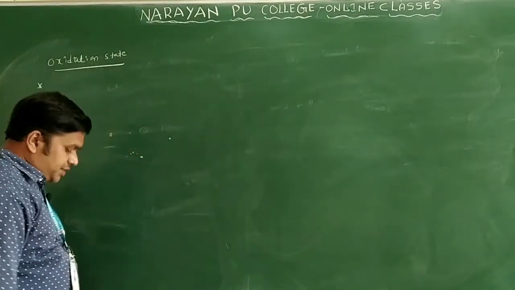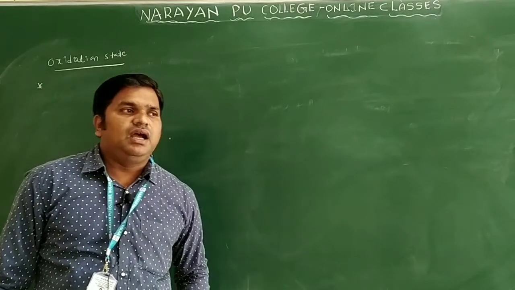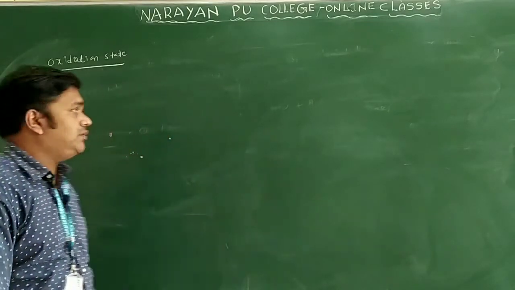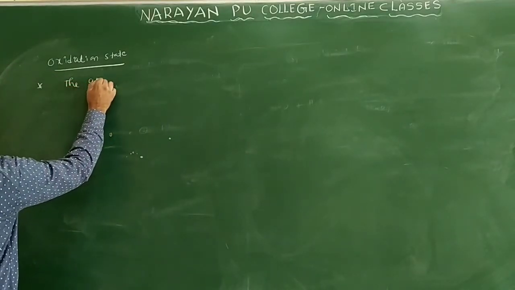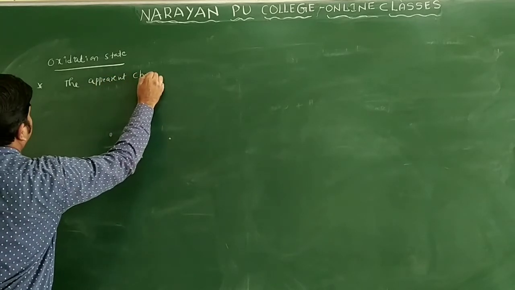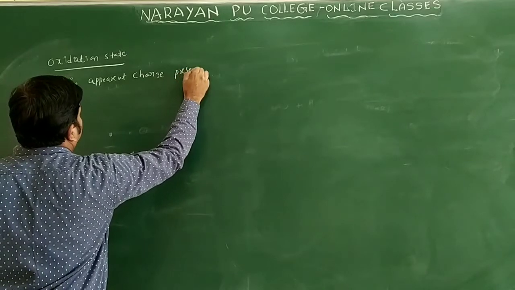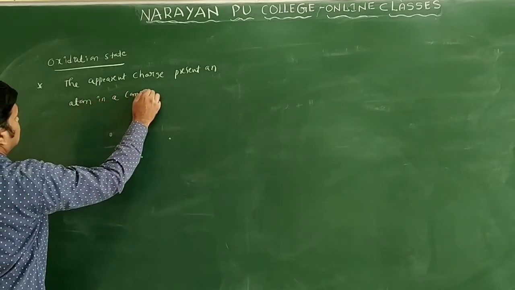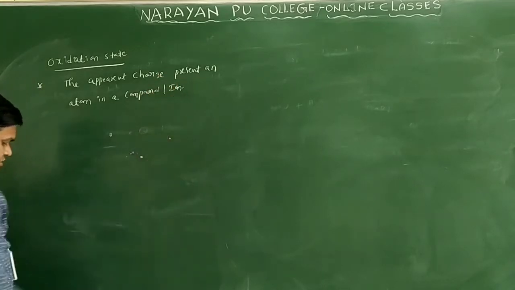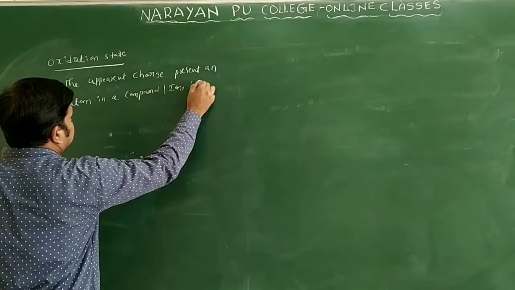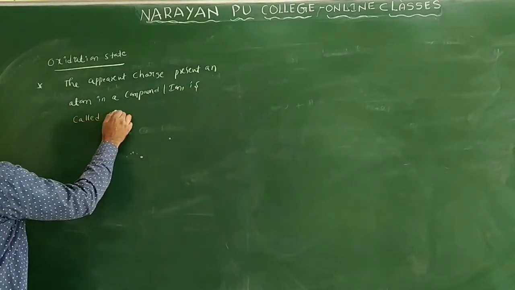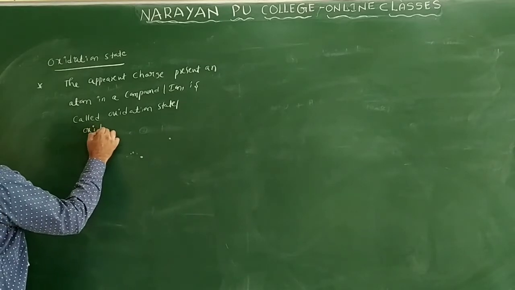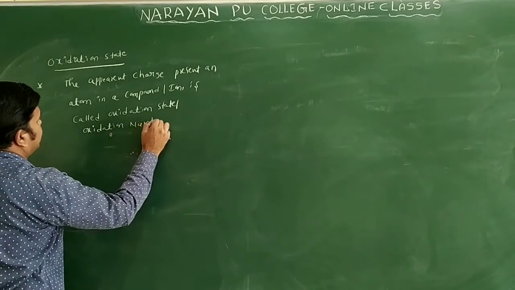The next concept is oxidation state. So what is the oxidation state or oxidation number? We can say the apparent charge present on an atom in a compound or ion is called the oxidation state, or oxidation number only. This was already discussed in redox reactions. This is the definition of oxidation state only.